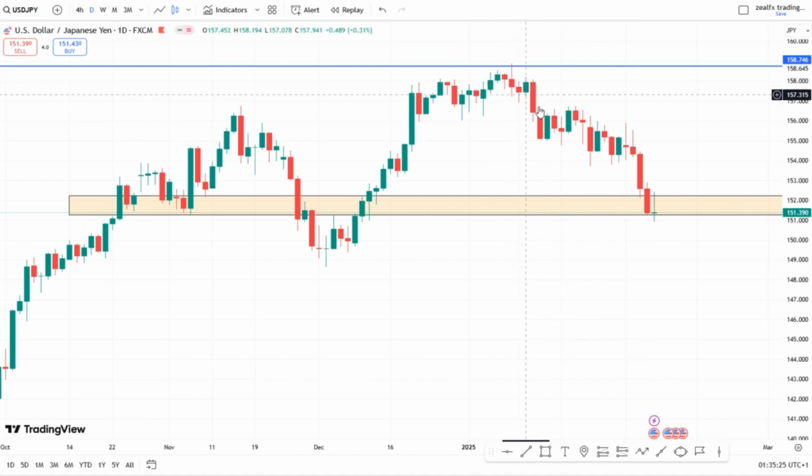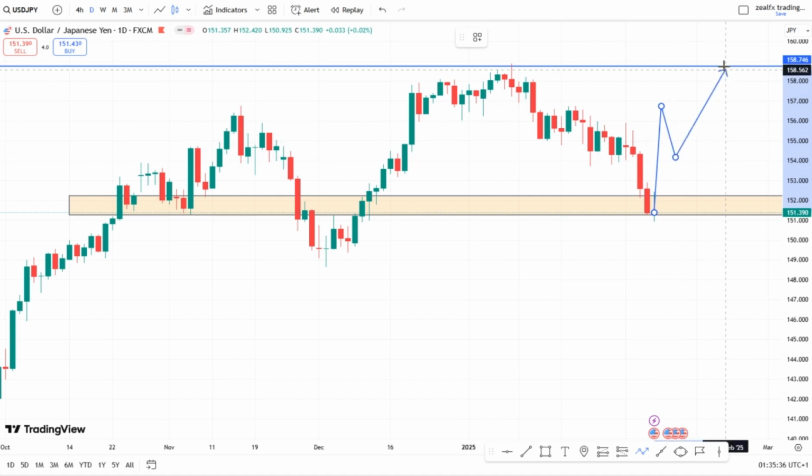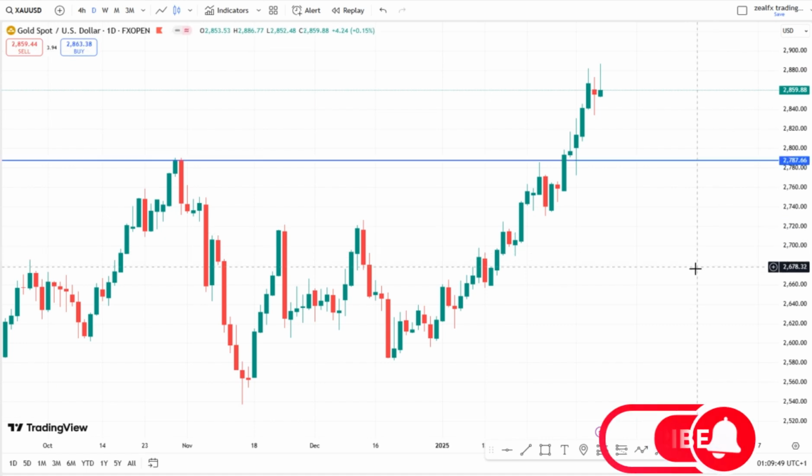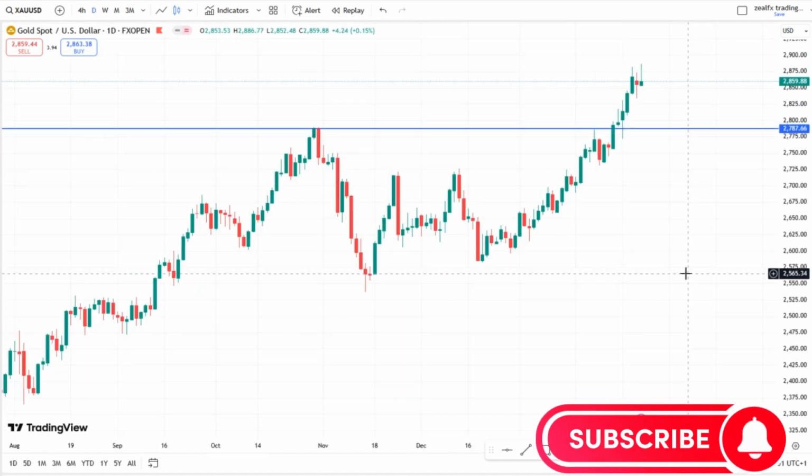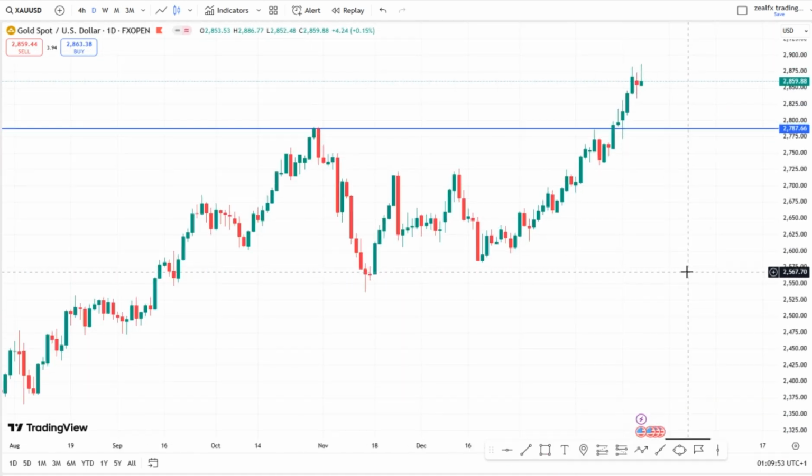So long as we don't have this downtrend structure, for our buying scenario now, we're waiting for price to go above this lower high. Then we'll look out for a buying opportunity around this region to our first target. A break of this first target, we're looking for price to retest and continue to push higher for the USDJPY.